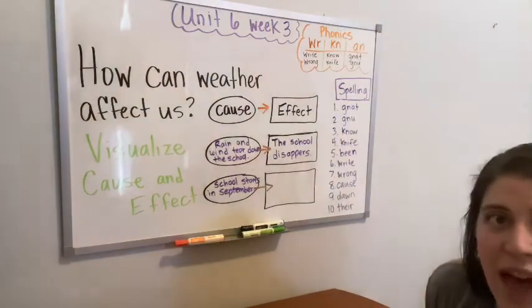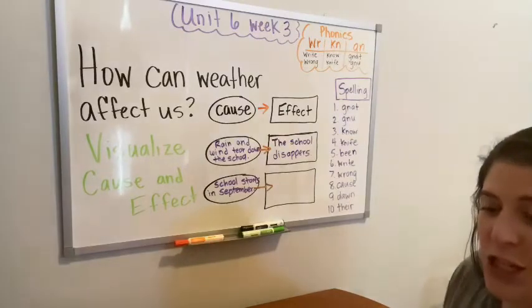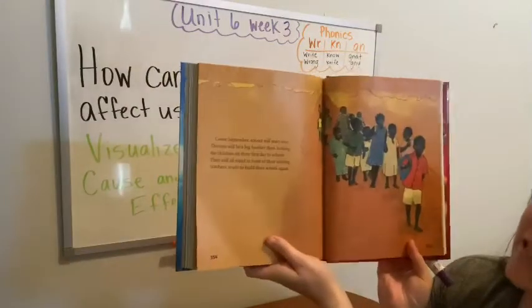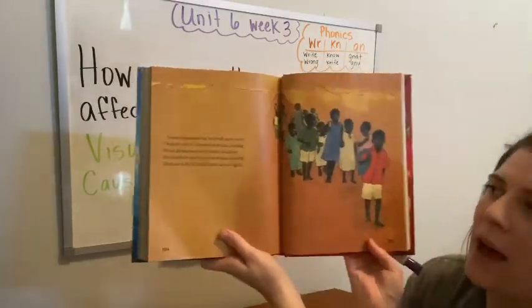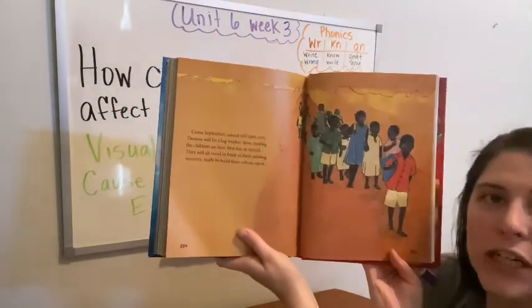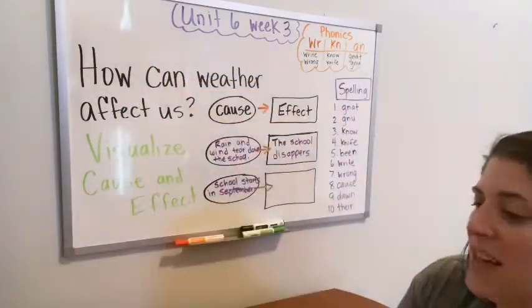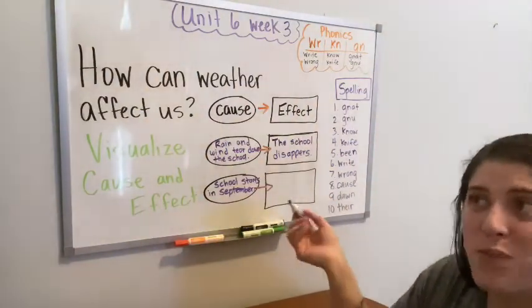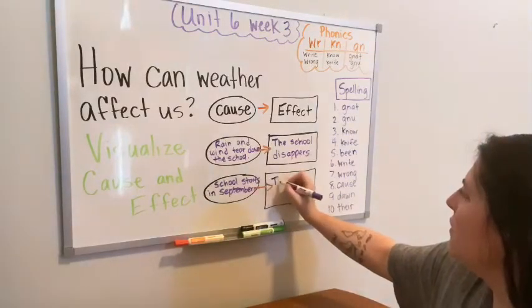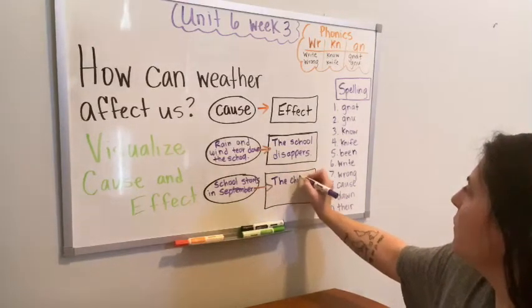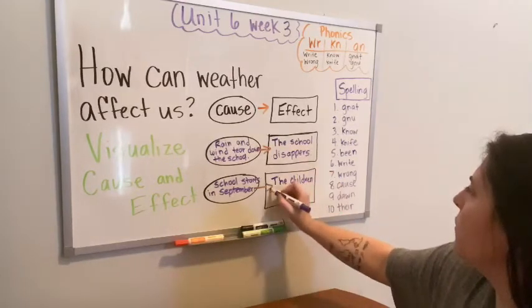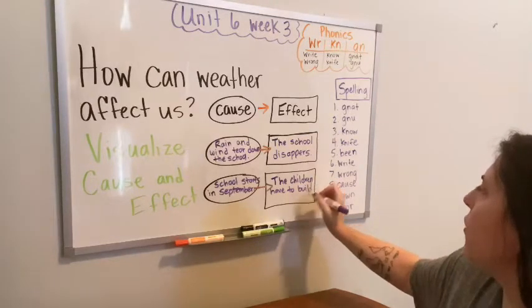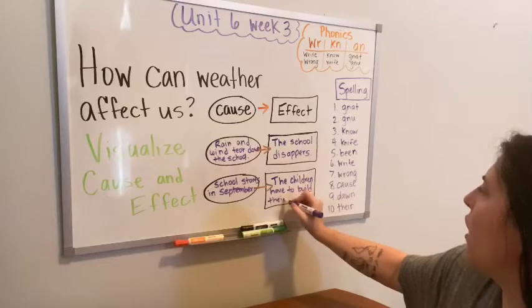The effect of that would be, what do they have to do on their first day? Right here at the last sentence, it says they will all stand in front of their smiling teacher, ready to build their school again. So the effect of school starting is that the children have to build their school.